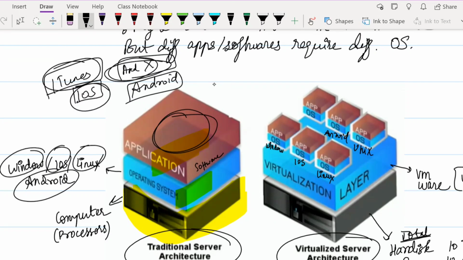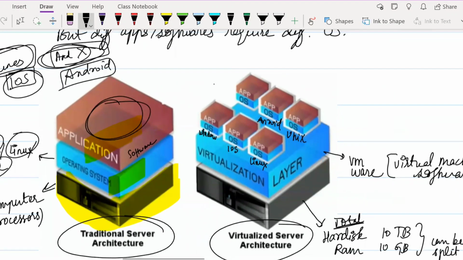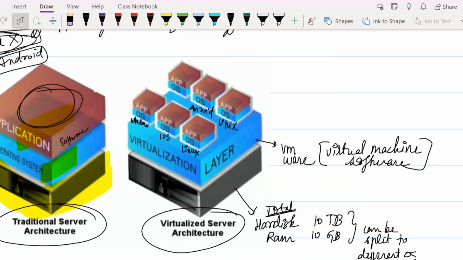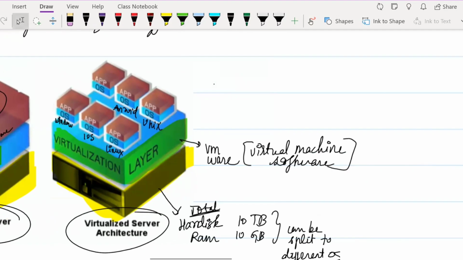To solve this issue in companies, what they basically did was this, because one system could only install one operating system at a time. To overcome this issue, this is one particular system, and rather than directly installing an operating system on it, they installed one extra layer, known as the virtualization layer.